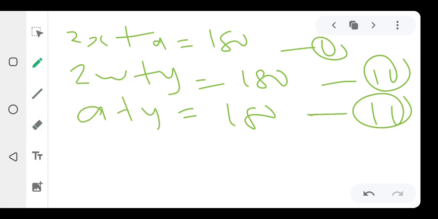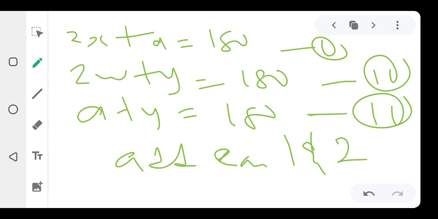Alright, that's cool now. So what we're going to do now is try to solve it simultaneously, right? We're going to add Equation 1 to 2. You understand? We add Equation 1 and 2 together. Let's see what we're going to have.